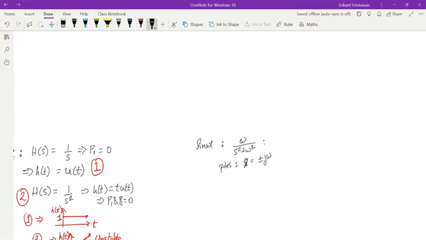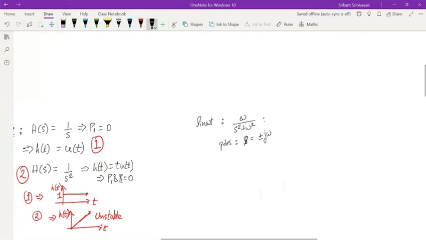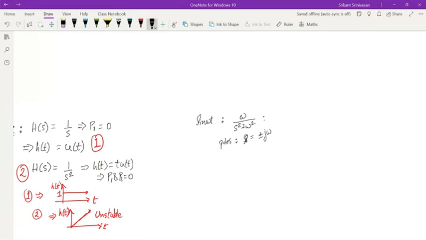So these are complex poles. Earlier I had poles which were real numbers, that means s is equal to 0. If I have a function which is e power minus t into u of t, then where is the pole of this function? Correct?